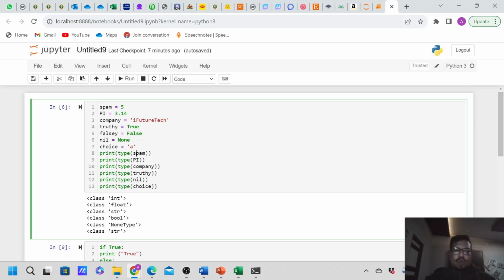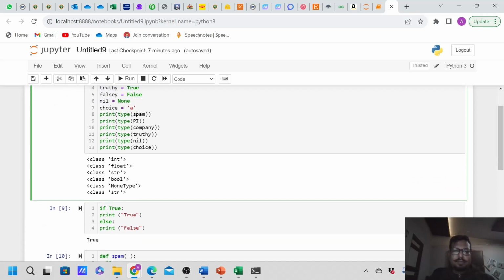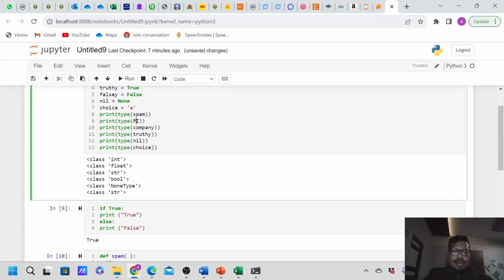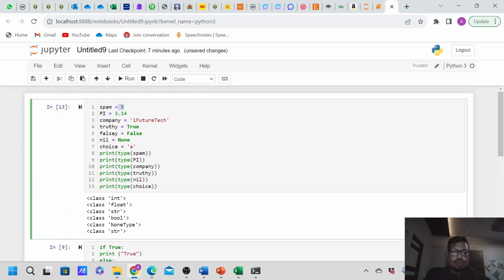Okay, so I have used different variables over here. Similarly, I have mentioned the types of those. If you run this code, you can see that the first type, spam, is an integer value, because I have directly stored an int value in this. Then I have pi, which is storing a floating point. Then I have a company name, my company name over here, that is nothing but a string.